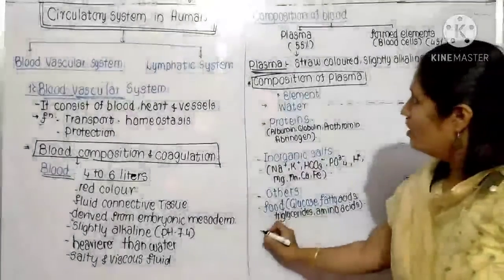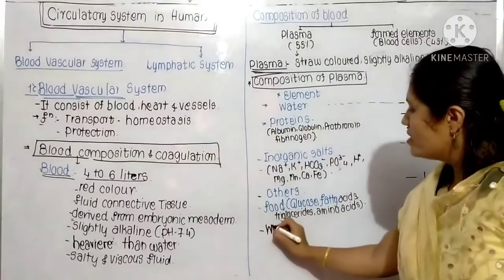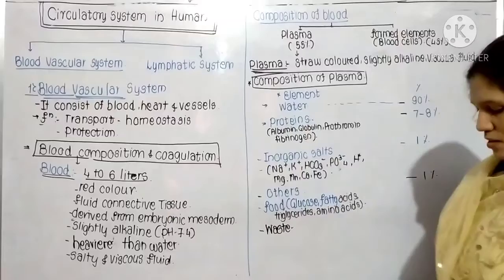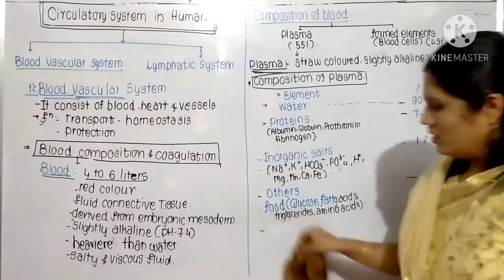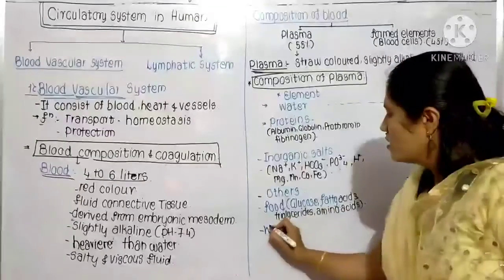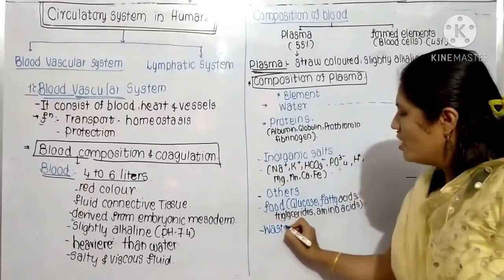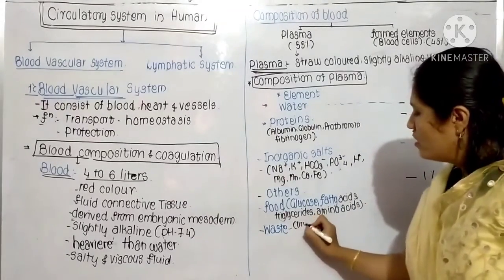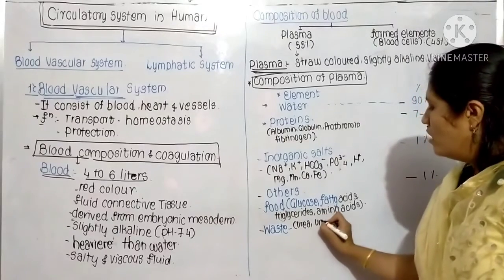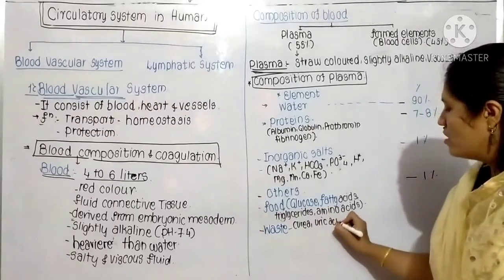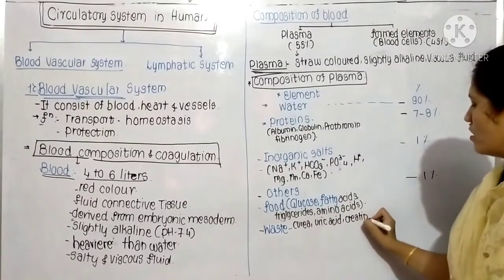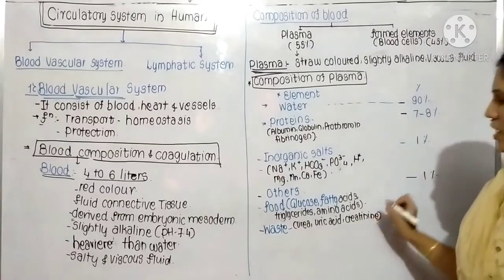Then the next thing is waste. Waste means here, I'll write it with blue color, urea, uric acid, creatinine. You can note this down: urea, uric acid.